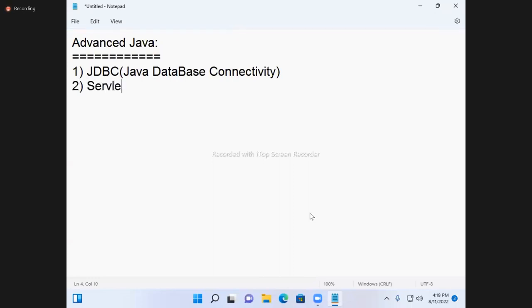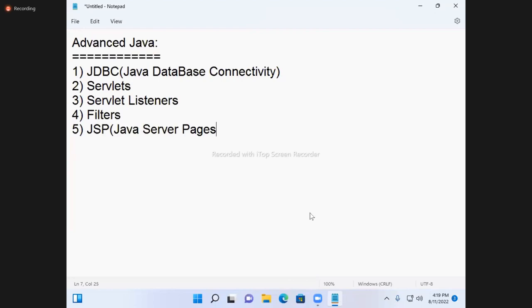Second topic Servlets. Third topic Servlet listeners. Fourth topic filters. Fifth JSP, Java Server Pages. Sixth topic JSP using Java Beans.